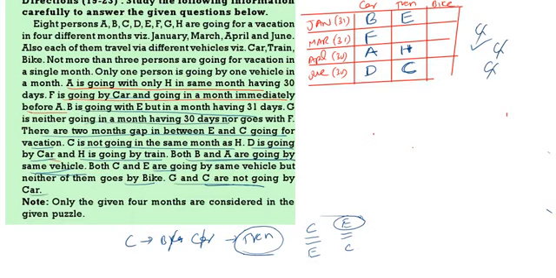In January we are left with bike only. So January has 3 persons: F, B, E, G. March by car only F. April car A, train only H. June D and C. So totally we have got the information about 8 persons. Now you come to the puzzle. Now taking this you have to answer the question.